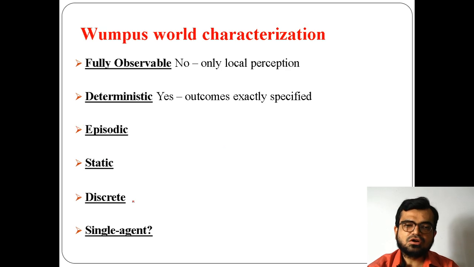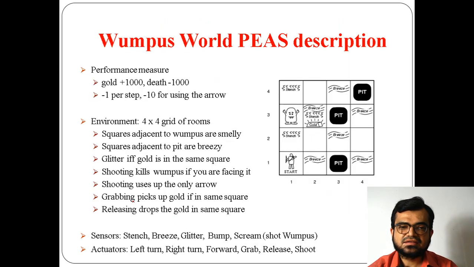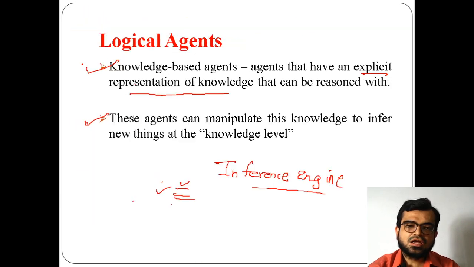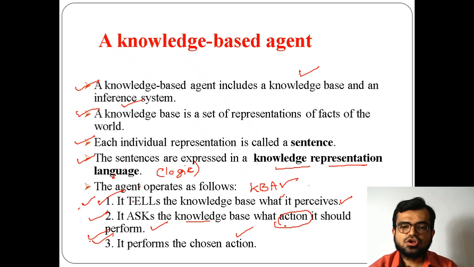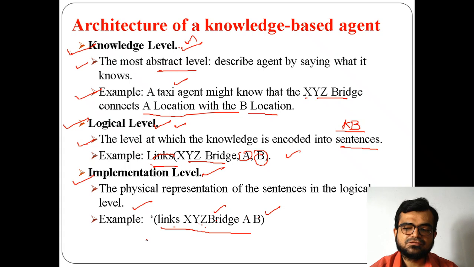Okay, so now what we have discussed in this class, let us revise for just 1 or 2 minutes more. What we have learned here is why knowledge-based agents are required. What is the importance of the knowledge base in agents? Through the architecture, I have explained what the knowledge base is, what the inference engine is, and what kind of operations it performs, such as tell and ask. All of these operations are to be performed, and we have seen the architecture of the knowledge-based agent, which will be categorized into 3 types.